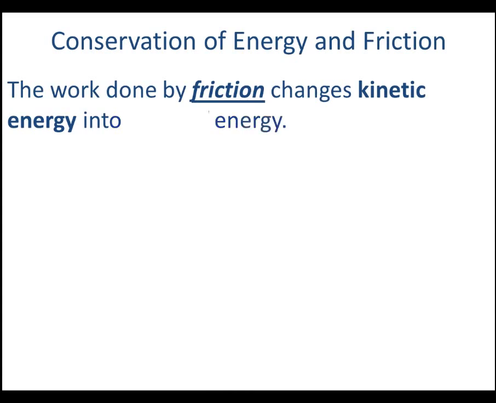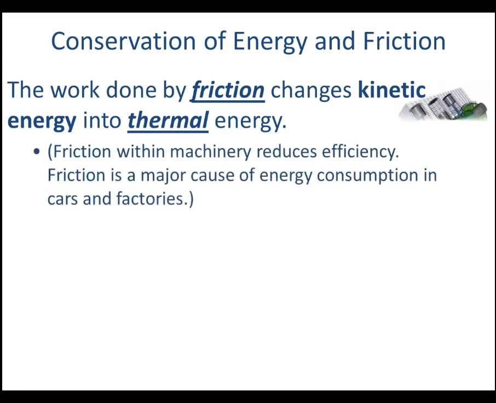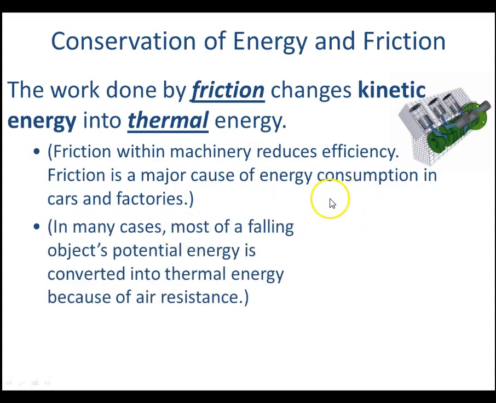Anyways, conservation of energy and friction. Friction will change kinetic energy into a different type of energy. Friction slows things down, and it converts movement into heat. Have you ever seen brake pads that get overheated because you're trying to slow a car down too much? So anytime you have machinery, friction reduces the efficiency. It's also a huge cause of energy consumption in cars and factories. So in a lot of cases, a lot of falling potential energy is converted to thermal energy. But the total amount does not change. You can't create energy, you can't destroy it. All that happens is it's going to be changed to a different type of energy.